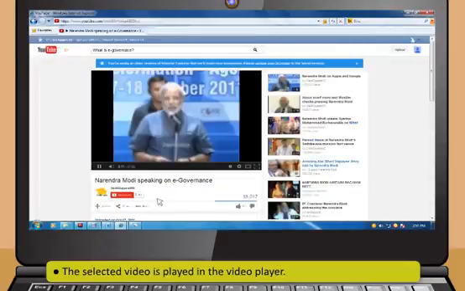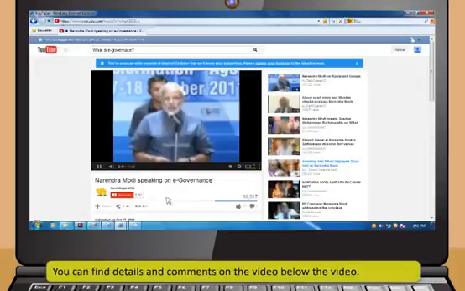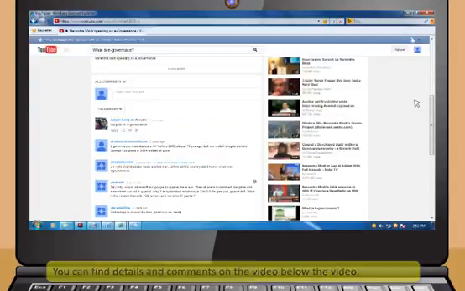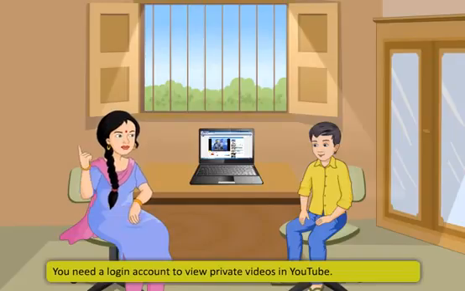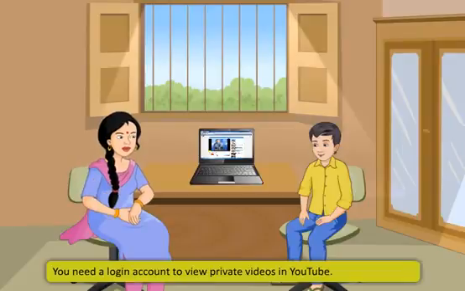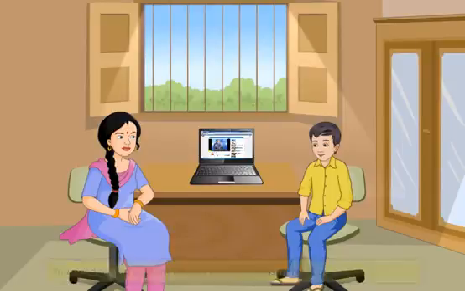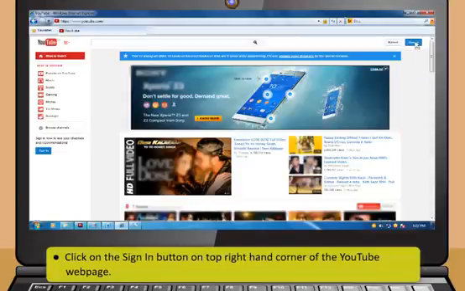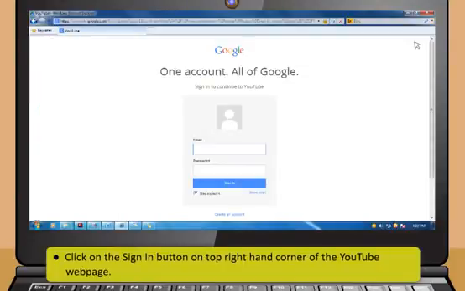You can see various controllers below the video player like play or pause, volume or mute, total time, change quality and full screen. You can find details and comments on the video below the video. You do not need an account to view popular and general videos on YouTube, but you need a login account to view private videos. To sign in to YouTube using your Google account, click on the Sign In button on top right-hand corner of the YouTube web page.